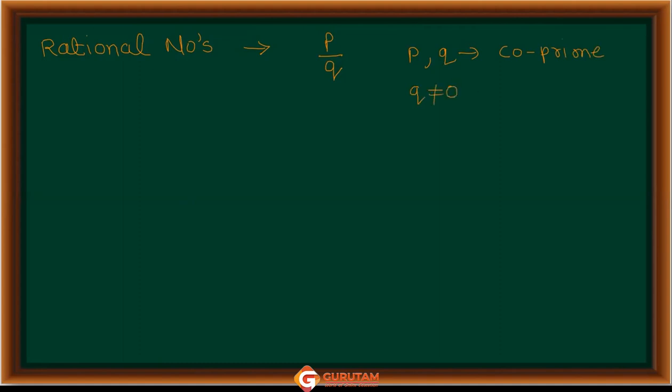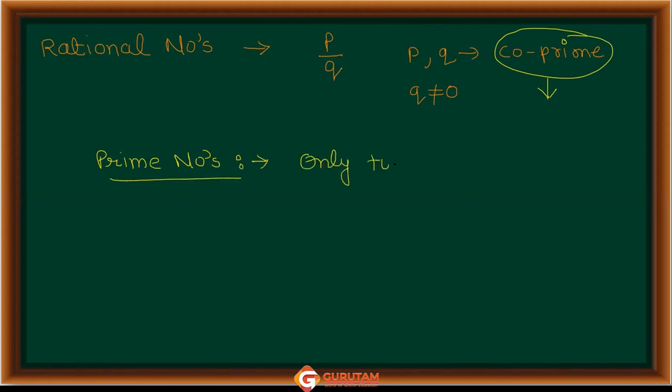Acha, here you have introduced a word. Do you know what are the co-prime numbers? No. Okay. Do you know what are prime numbers? Yeah. What they are? The numbers which have only two factors are known as prime numbers. You are right. Only two factors. Which two factors?